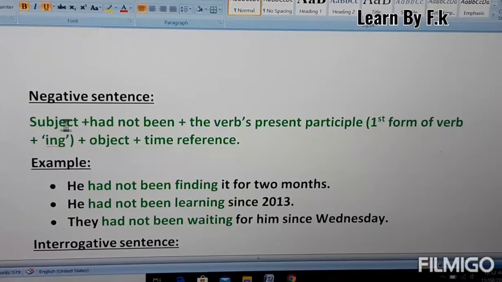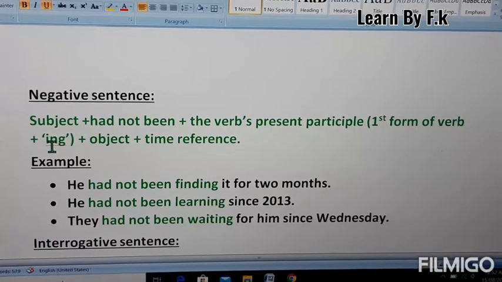Structure here: subject plus had not been plus the verb's present participle form, or first form verb plus ing, these are all same, plus object plus time reference. Second example is he had not been learning since 2013. Third is he had not been waiting for him since Wednesday.